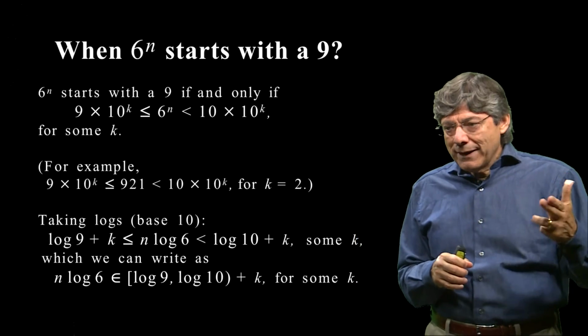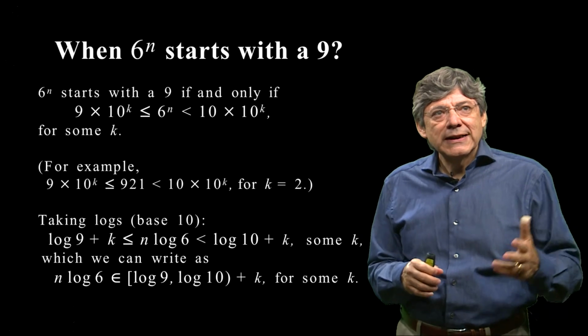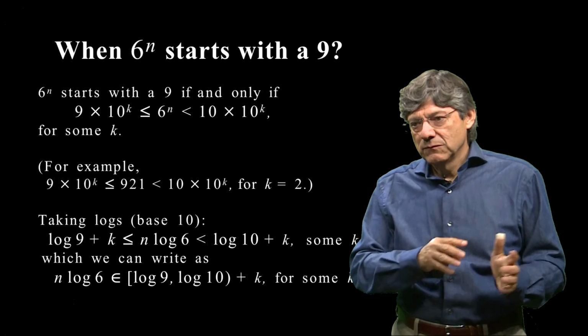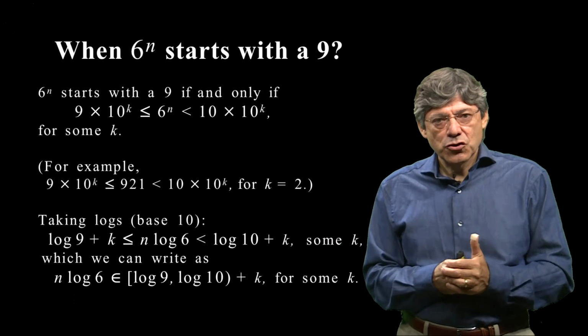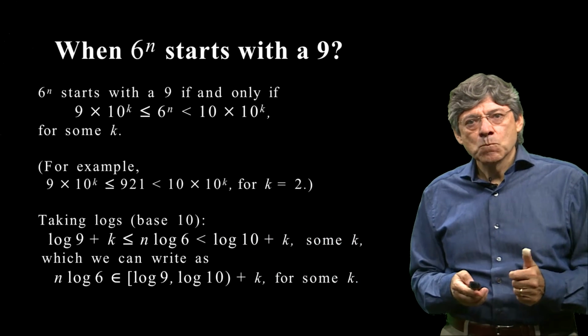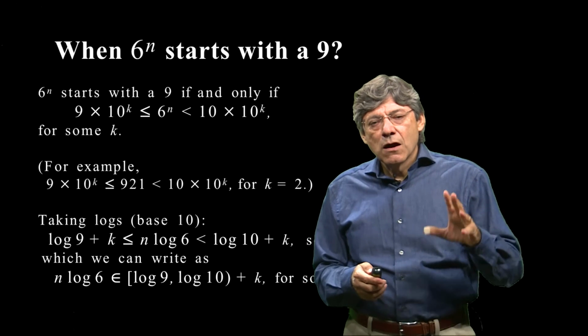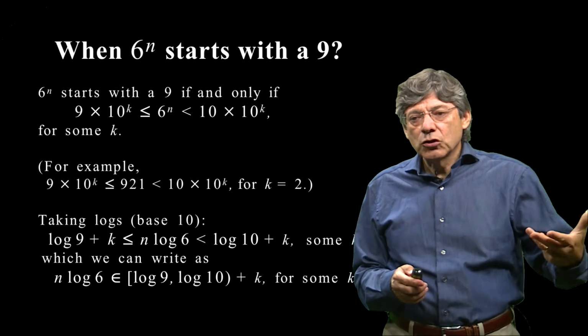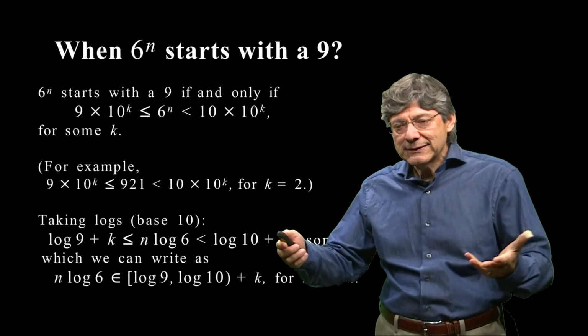Now we can rewrite this as saying that n log 6 is in the interval log 9, log 10 translated by some integer k. So that's what it means for 6 to the n to start with a 9.